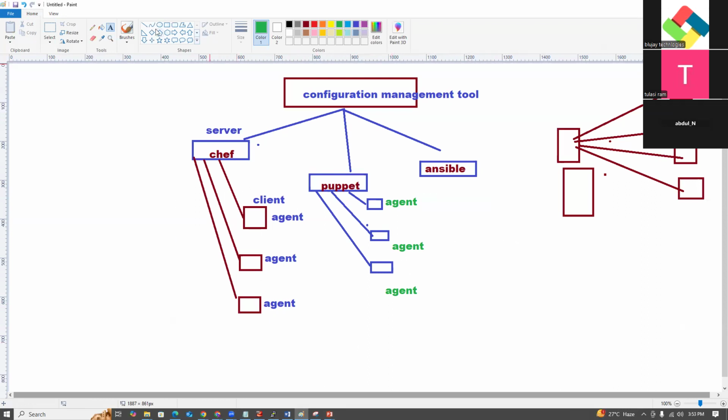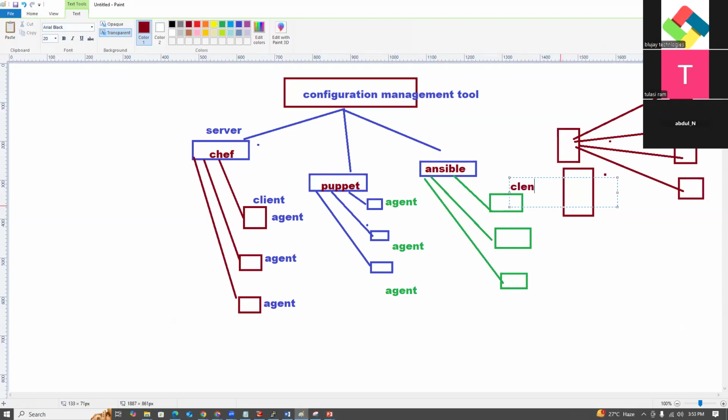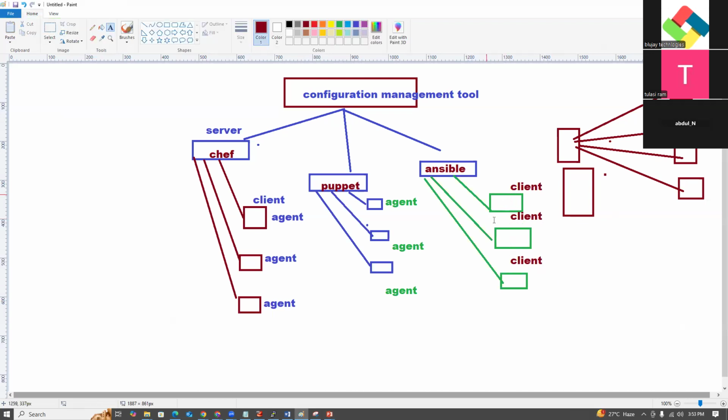Then Ansible comes into the picture. It is an agentless communication protocol. What is that, guys? Why is Ansible popular? Ansible is agentless communication. Guys, understood? This is a client, this is also a client, and on these clients there is no agent running.